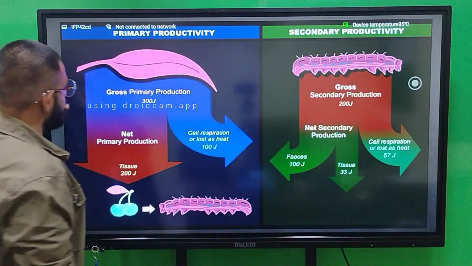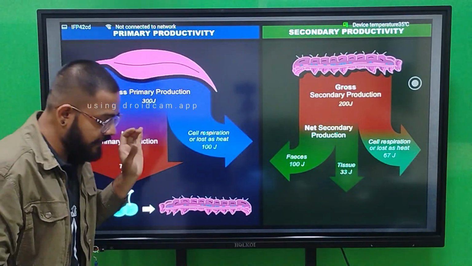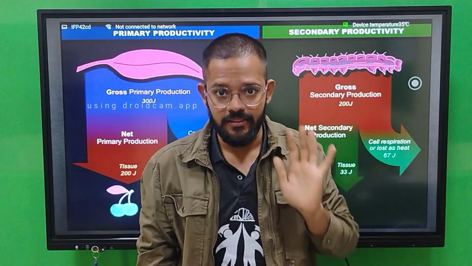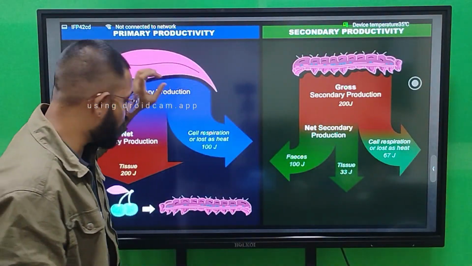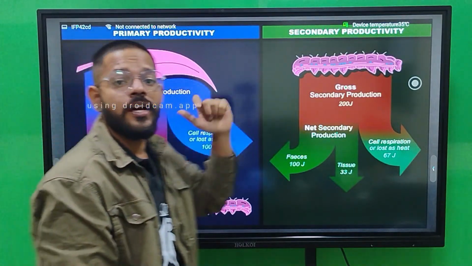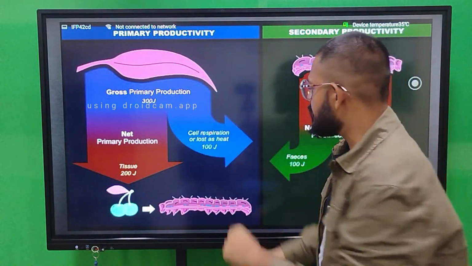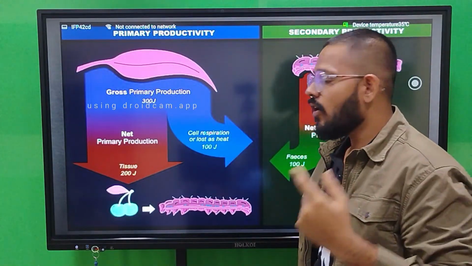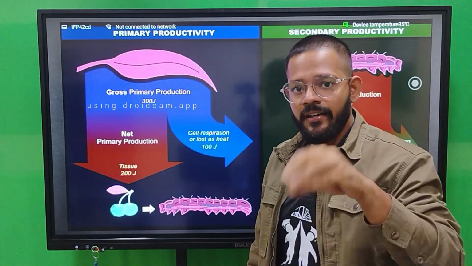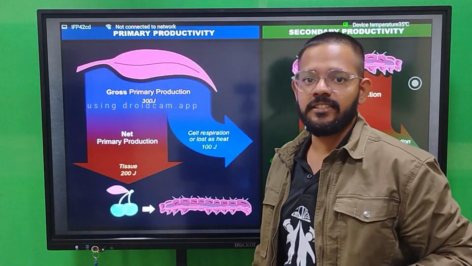So gross primary productivity is 300 joule. For example, plants are doing photosynthesis and producing 300 joule of energy. Now this 300 joule energy separates in two ways. 200 joule goes into net primary productivity, and out of that 300, 100 is subtracted for cell respiration. In a simpler way, you have 300 rupees, you give 100 rupees to someone, and you have only 200 to keep in your pocket.